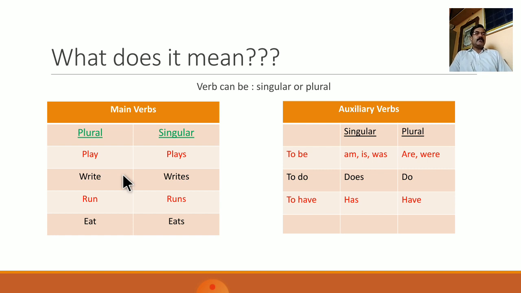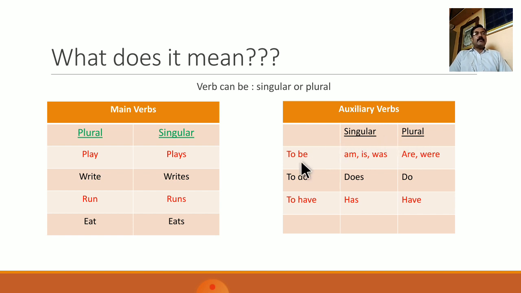It is exactly opposite to nouns in English, because when we want to convert singular nouns into plural nouns, we add s or es to the nouns and they become plural. But with respect to verbs, verbs are basically in plural form, and in order to convert verbs into singular forms, we need to add s or es to the verbs. Auxiliary verbs also have singular and plural forms.